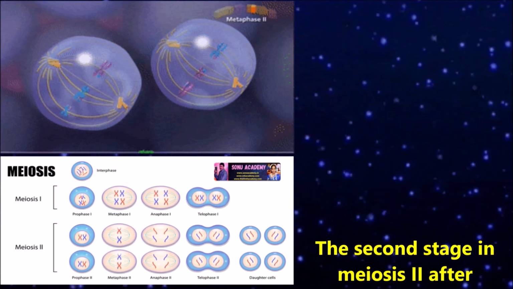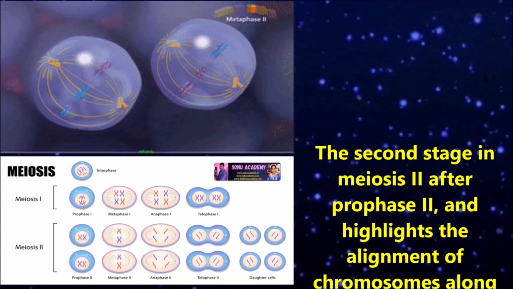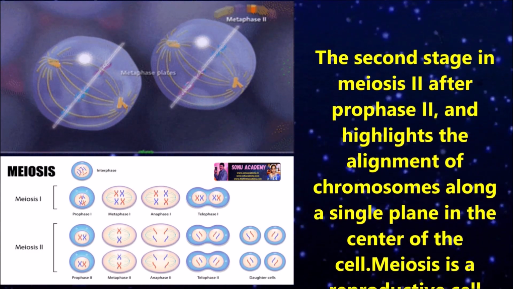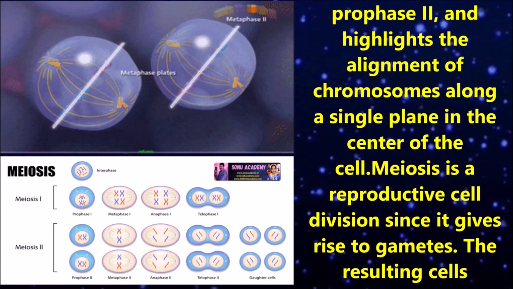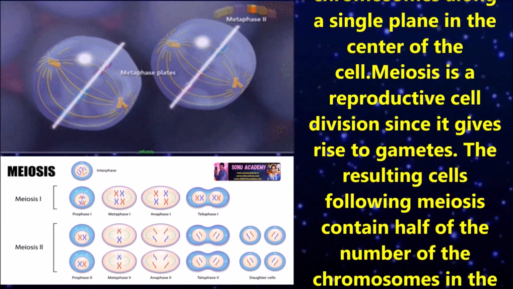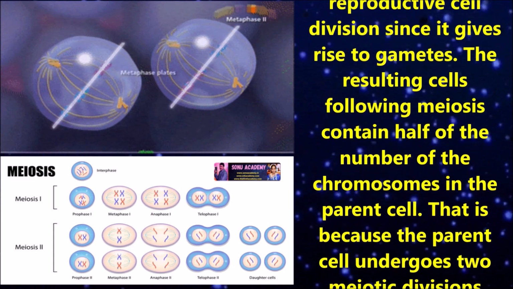Now let us discuss metaphase 2, the second stage in meiosis 2 after prophase 2, which highlights the alignment of chromosomes along a single plane in the center of the cell. Meiosis is a reproductive cell division since it gives rise to gametes, the resulting cells containing half of the number of chromosomes in the parent cell.